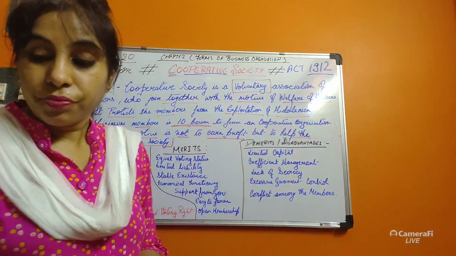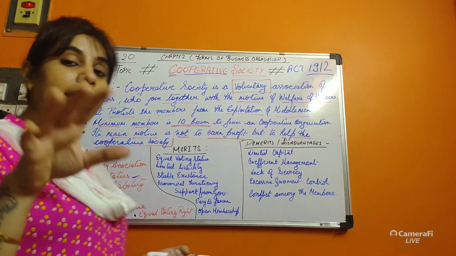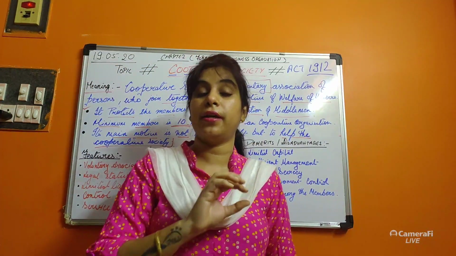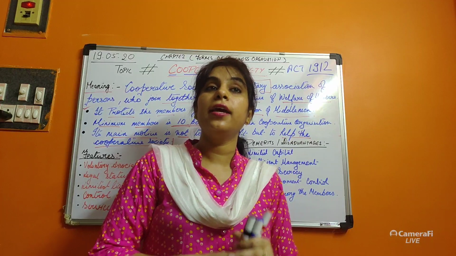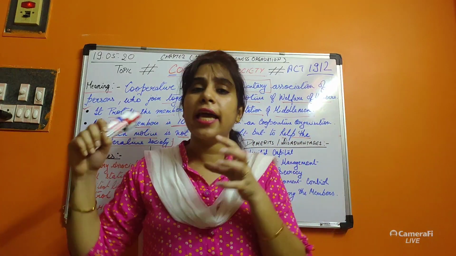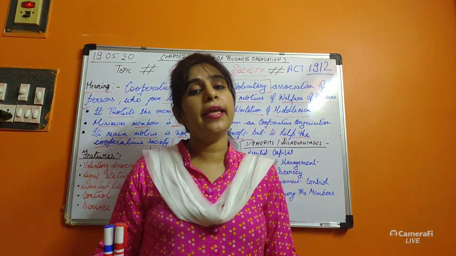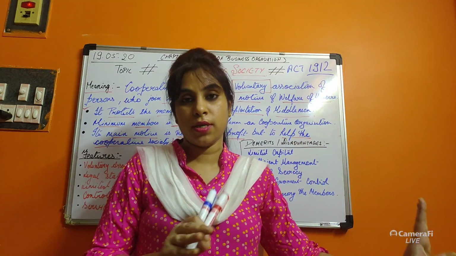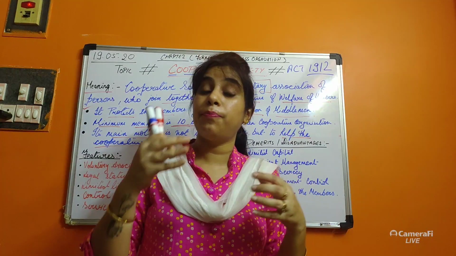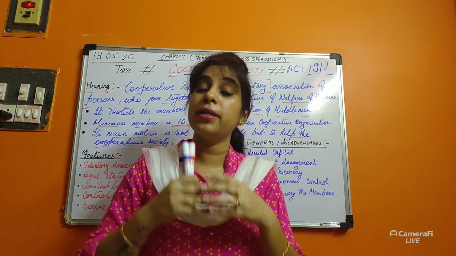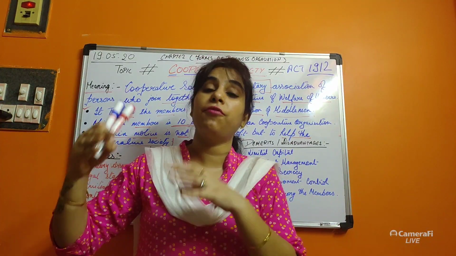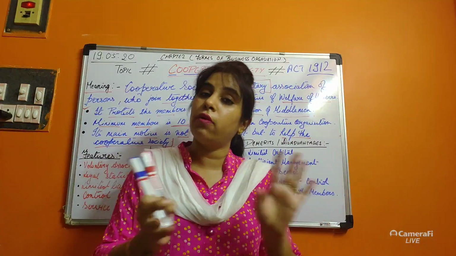Now, I will tell you what a separate entity and a non-separate entity are. A separate entity is where, with the death or insolvency of the members, or anything happening to the members, the company will not close. If it is not a separate entity, the members and the company are the same, so if the member is dead or insolvent, the company is affected.